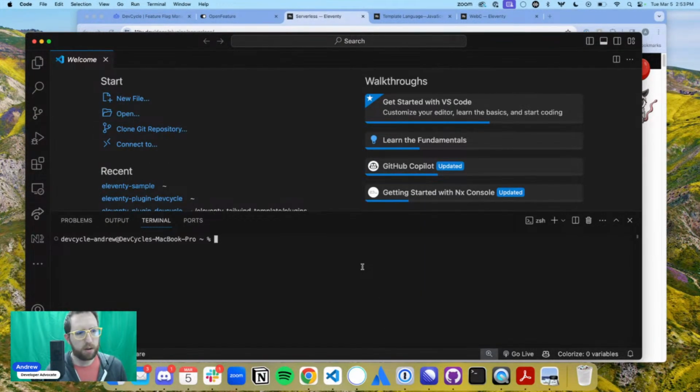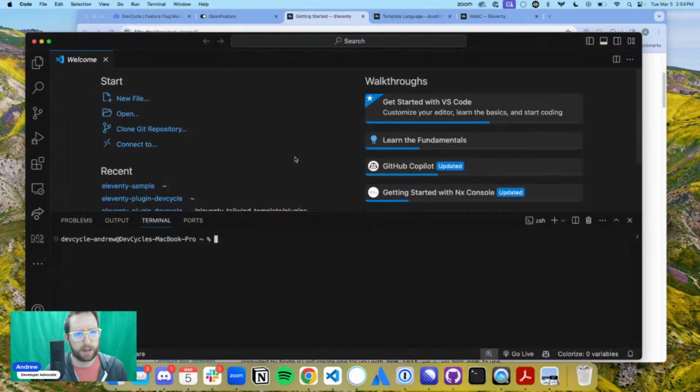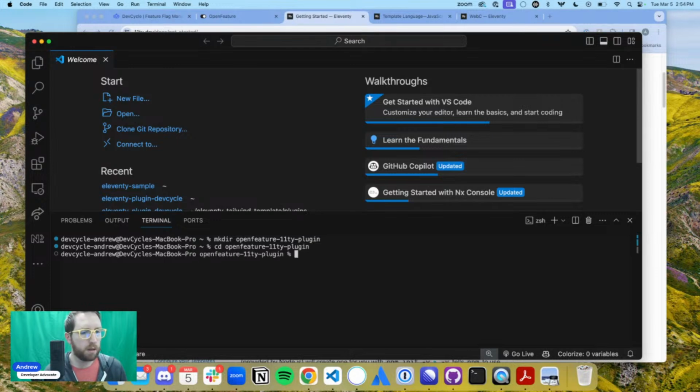All right, and we're going to call this one, what did we go through here? I think we did getting started. Yeah, we called make dir OpenFeature Eleventy plugin. Amazing. And we're going to cd into there. OpenFeature Eleventy plugin. Okay. Beautiful.